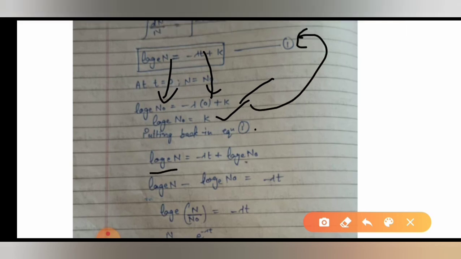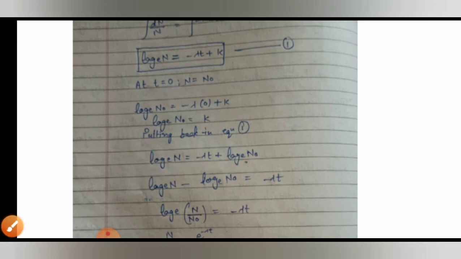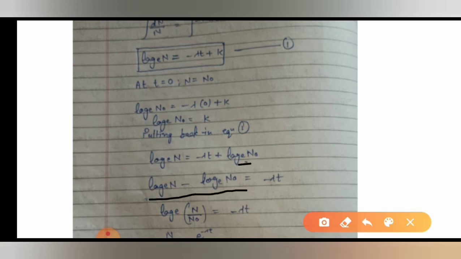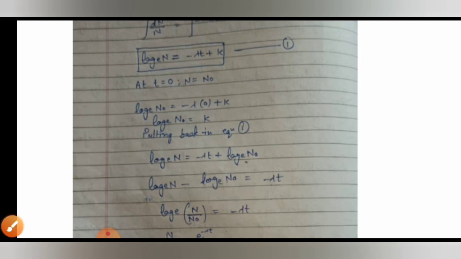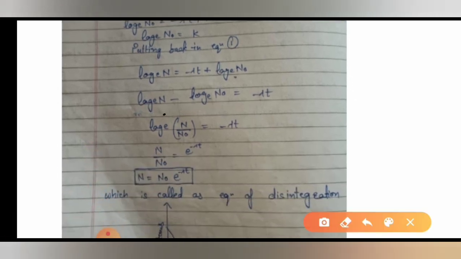So we will get log N equals minus lambda t plus, in place of k, we will write log e N naught. Take this log e N naught on the other side, then you will get log N minus log N naught equal to minus lambda t. So log x minus log y is equal to log x upon y. Okay, so you can write it like this, that log N upon N naught equal to minus lambda t.